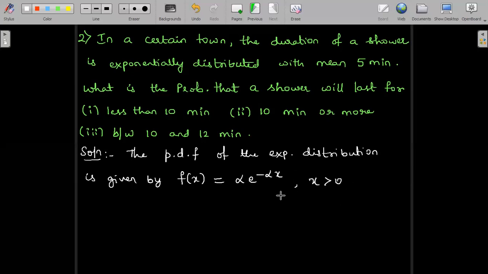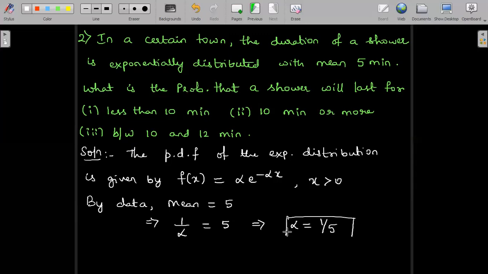And obviously in all other range, the value of f of x is equal to 0. So by data, mean is equal to 5, and mean of the exponential distribution is 1 by alpha, and that is 5, or alpha value is equal to 1 by 5.